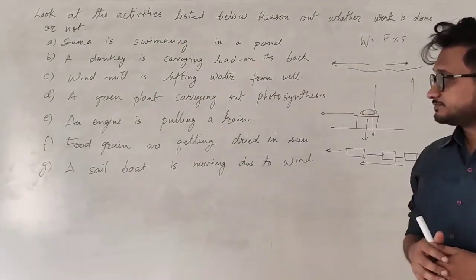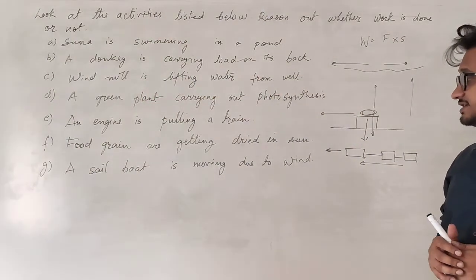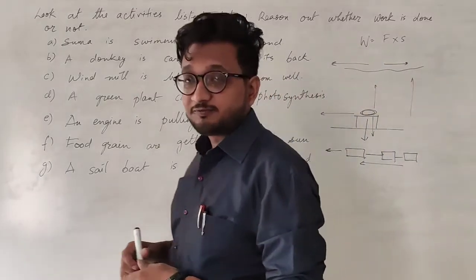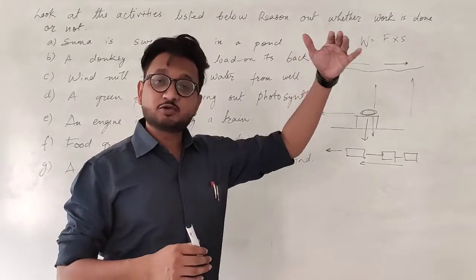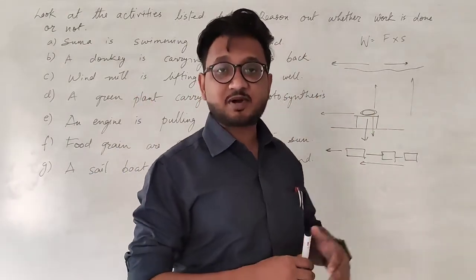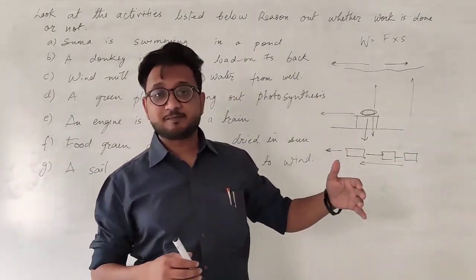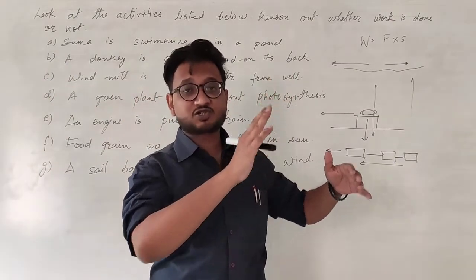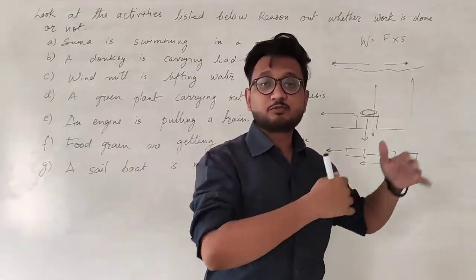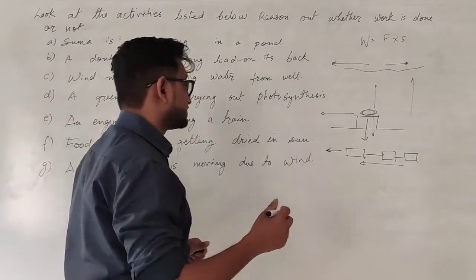Last one. A sailboat is moving due to wind. Now if you have seen the sailboats, they have a huge mast, and on the mast they have a cloth, a fiber cloth. And when the wind is applying the force on that fiber cloth, the boat moves forward. So we know this.